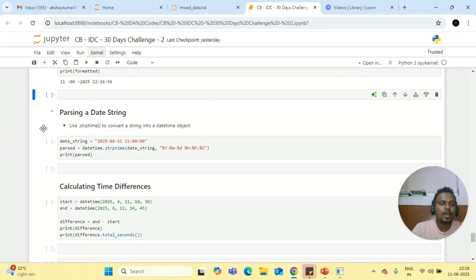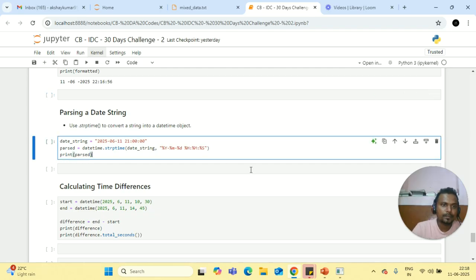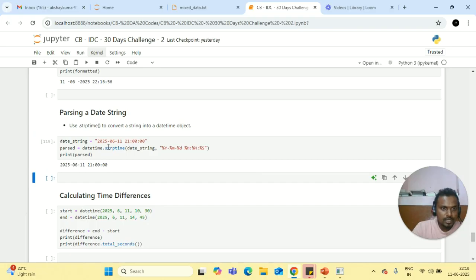Now if the date is mentioned in a string, we can convert it to the actual date by using the strptime function to convert a string into a datetime. So when I execute this, see, this string is converted to actual date and time.